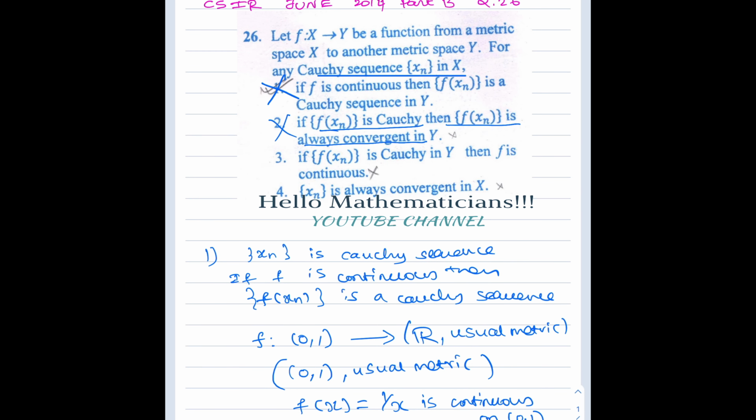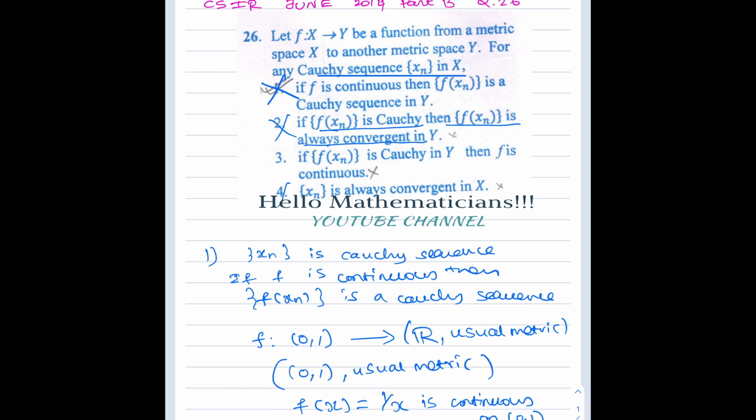The fourth option is similar to the second option. X is an arbitrary metric space, not necessarily complete, and we have taken a Cauchy sequence xn in X. So why does a Cauchy sequence have to be convergent?